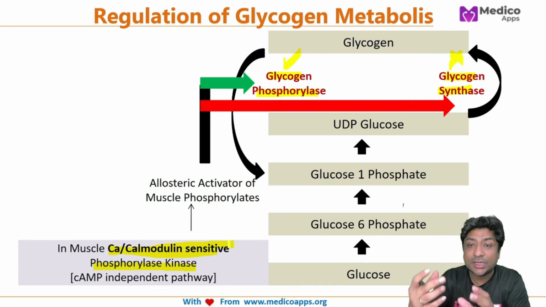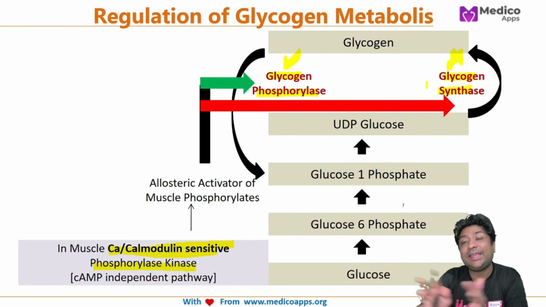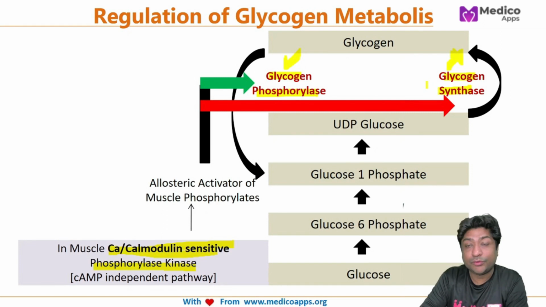What this does is, whenever the muscle is contracting, calcium will come inside the muscle cell, and then this phosphorylase kinase will be activated and will phosphorylate both these enzymes. One will get activated and the other will become inactivated. So this is a cyclic AMP independent pathway. When we looked at glucagon and epinephrine, cyclic AMP was very important as a secondary messenger for phosphorylation of these enzymes. But in this case, it is a cyclic AMP independent pathway.